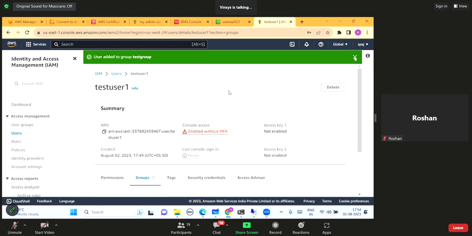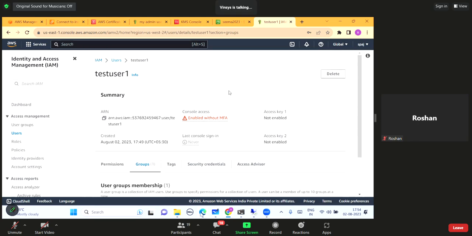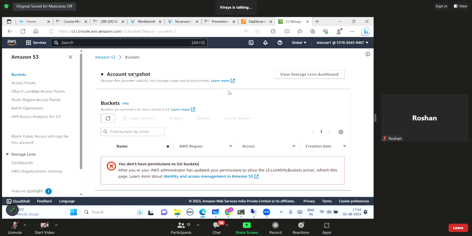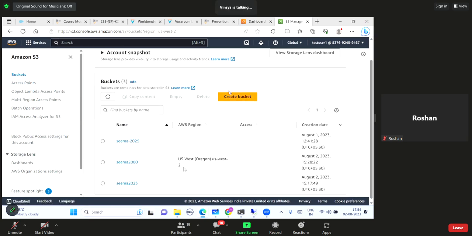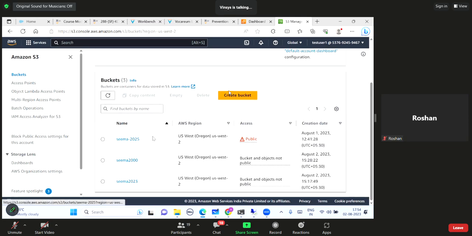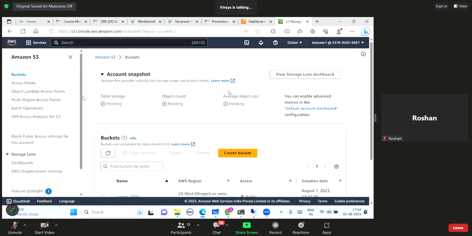Test user. Fine. Now let me go back to that user page and refresh this one. Let me just go back to the bucket once again, or S3 service. And now see, now I am able to see the buckets. Initially I was not having permission, right? Even to list the bucket, but now I'm getting it. I have just given permission to S3.